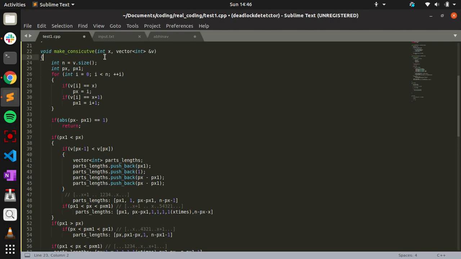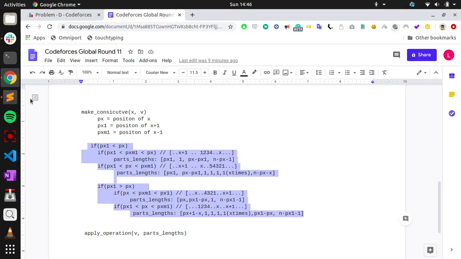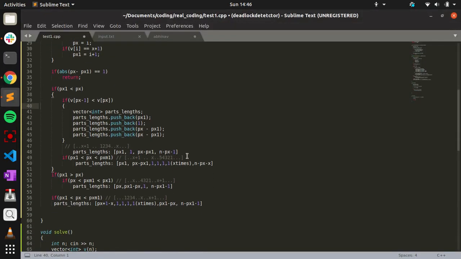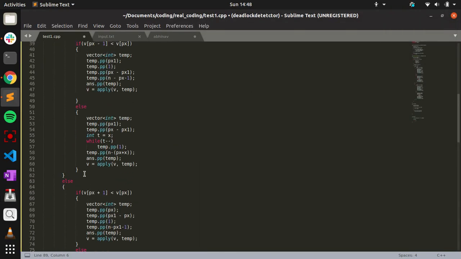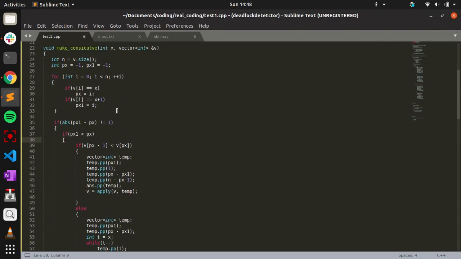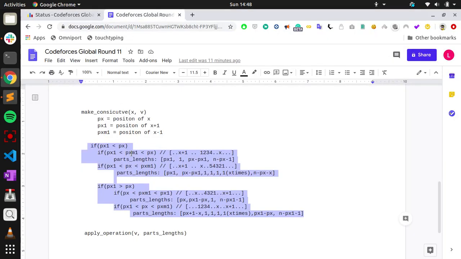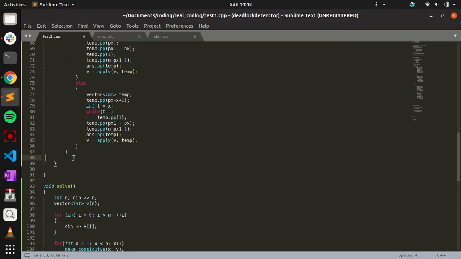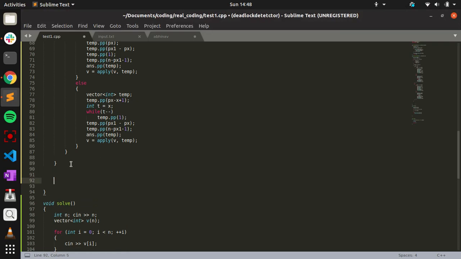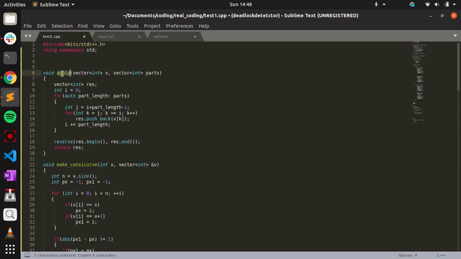So first, what we are making is the make consecutive. Here I just implemented this point so that you can do it yourself. I implemented whatever I have said, just these parts. Once I do that, we'll just return. We have to apply the parts.